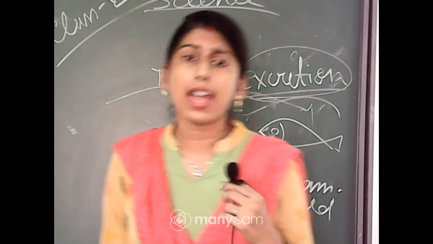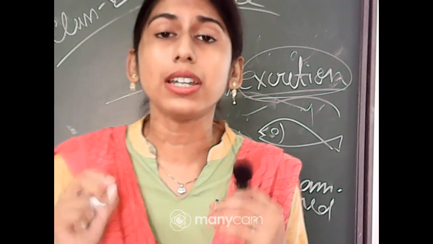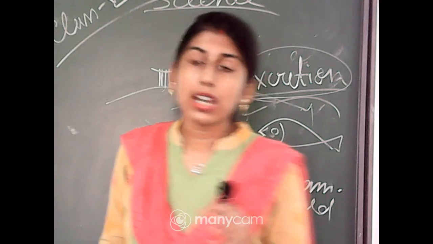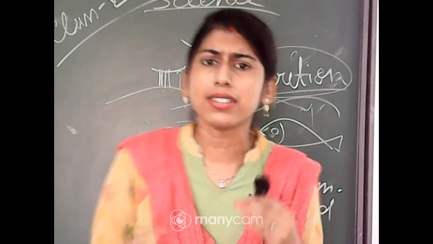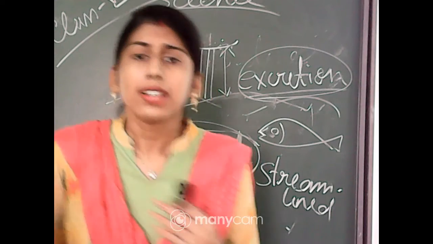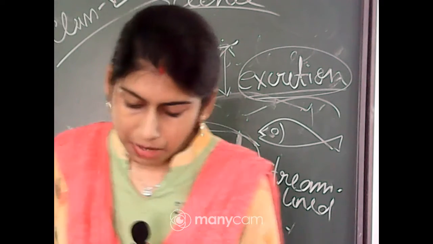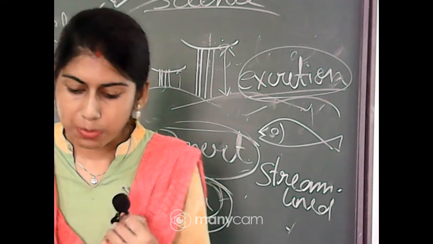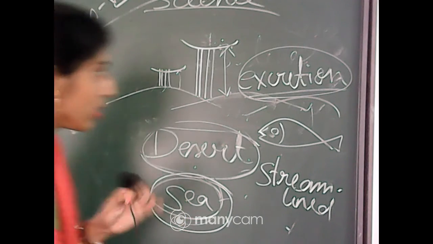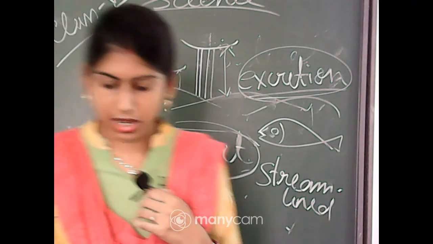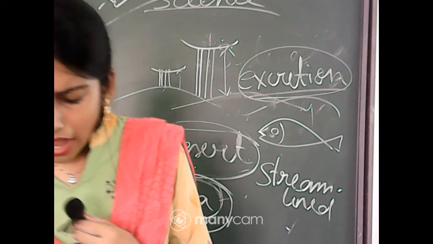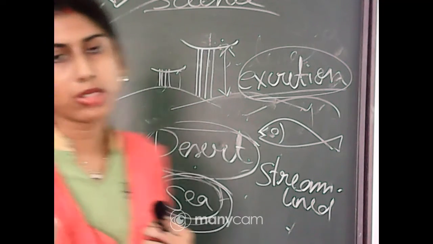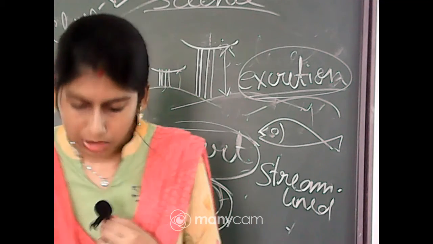The second criterion is that their body is covered with slippery scales, which protect their bodies from the water. As they are living inside the water, they need some protection. These slippery scales protect their bodies. So the scales are for protection, and this also helps them with easy movement throughout the water.